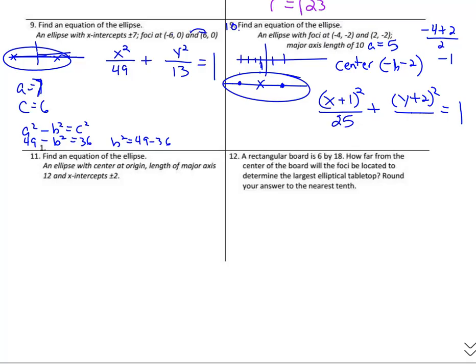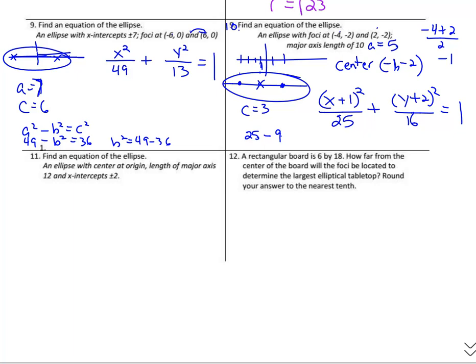And what else do we know? We knew c. How far did it go from -1 to -4 or -1 to 2? Either way you look at that, we went 3 away. So c was 3. So if we take 25 minus 9, for a squared minus c squared, 25 minus 9 is 16. So b squared is 16. And there's number 10.